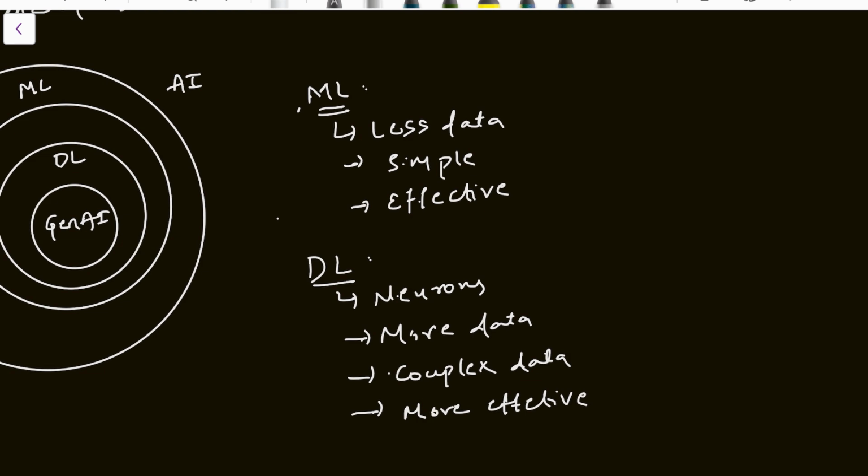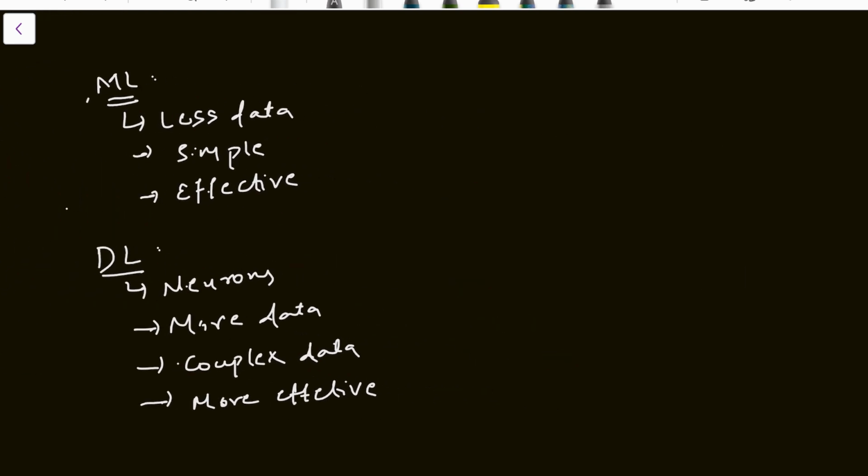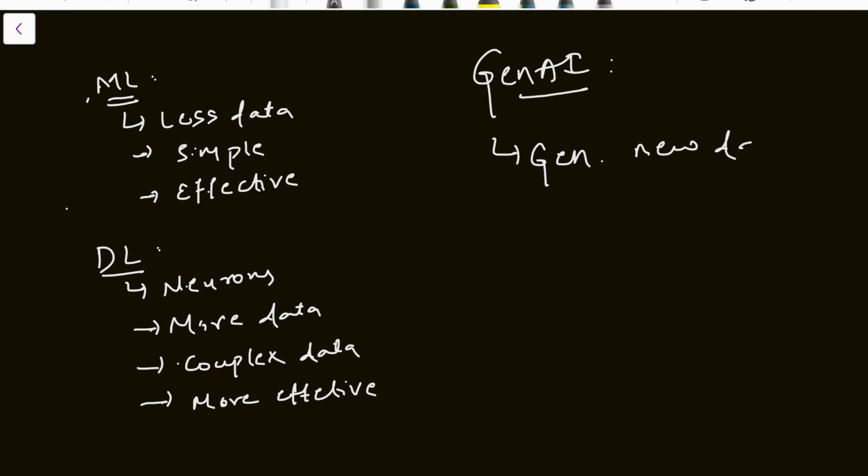Next, what is meant by generative AI, or Gen AI? It is not like traditional AI. It can generate new data, synthetic data. It can be text, image, sound, audio, anything.